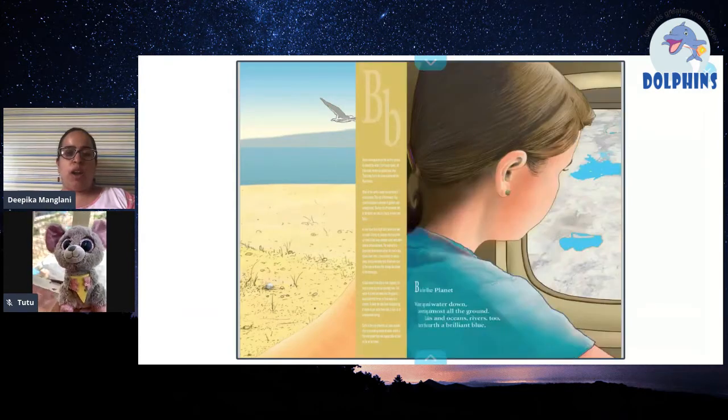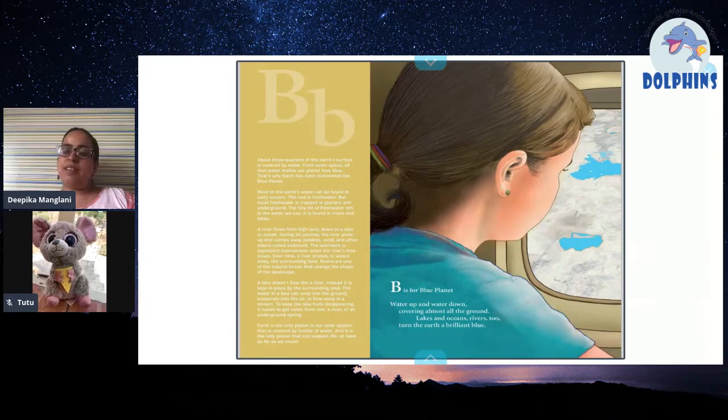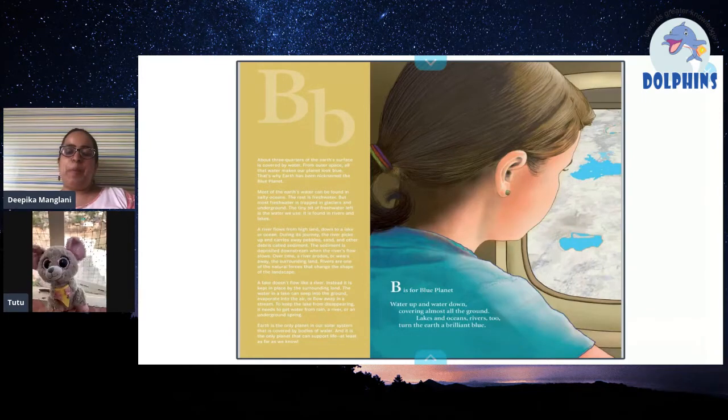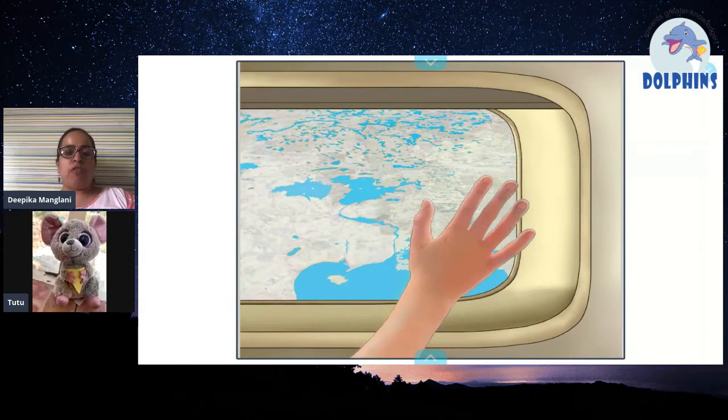Okay, let's move on. We have B. B is for blue planet. So Earth is a blue planet. Now this girl is sitting inside the aeroplane and she's watching the Earth. And what do you watch when you are on top of the clouds? You watch the blue planet down there, Earth. Yes, and Earth is blue.